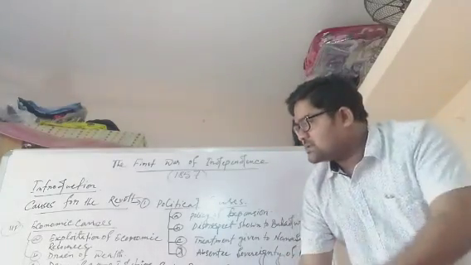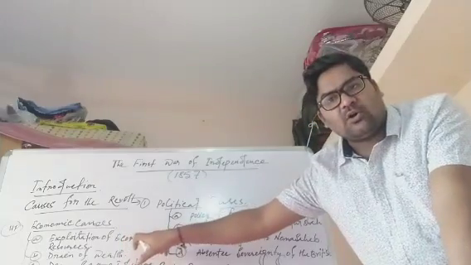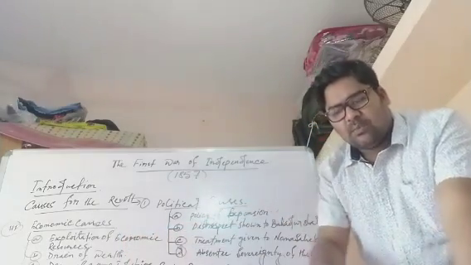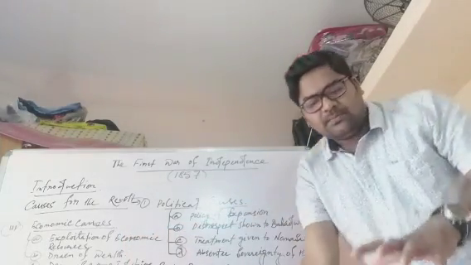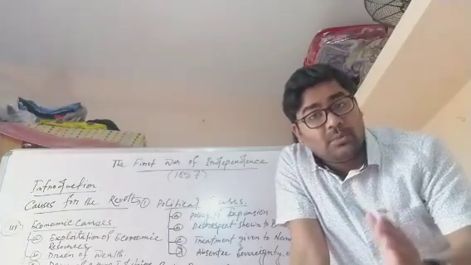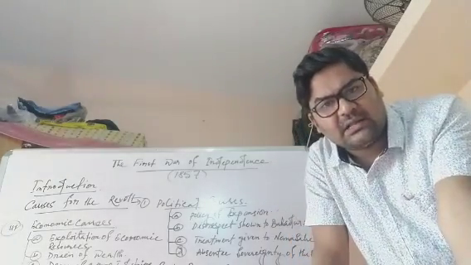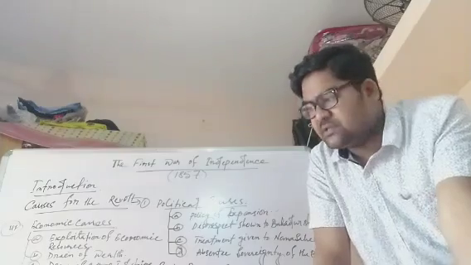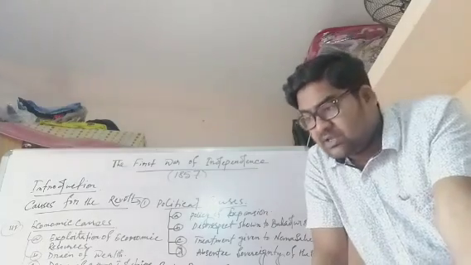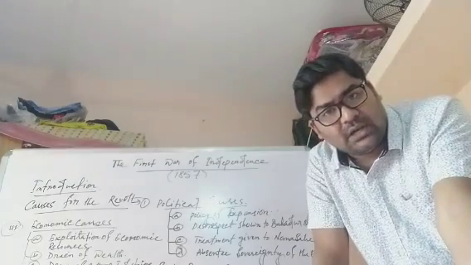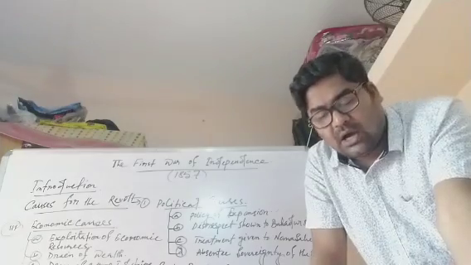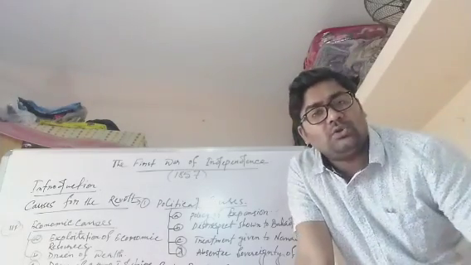So first point, we will discuss the exploitation of the economic resources. Agricultural India was made an economic colony to serve the interest of the British. India was an agricultural country. India's economy was based on agriculture. But when the British started to rule in India, they converted India into an economic colony to serve the interest